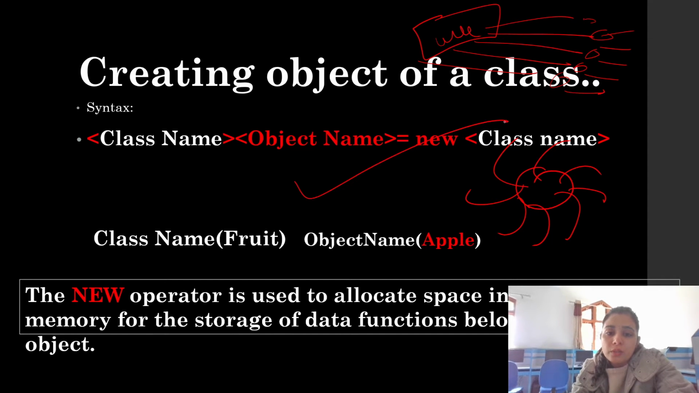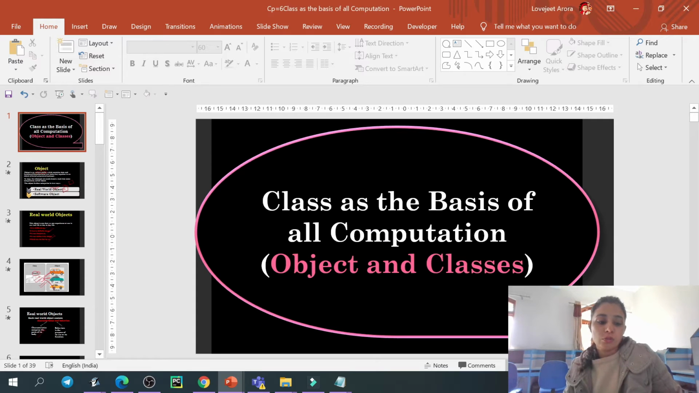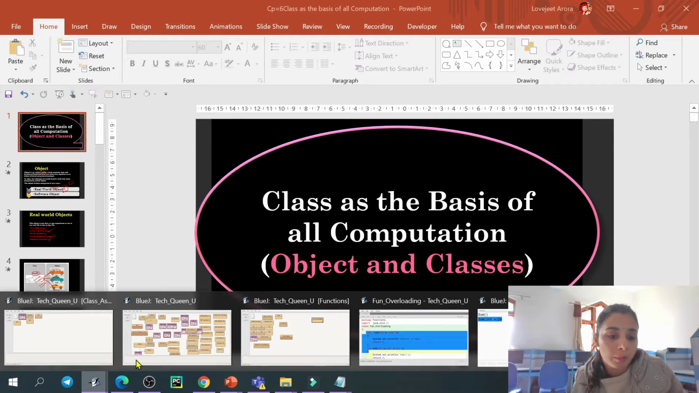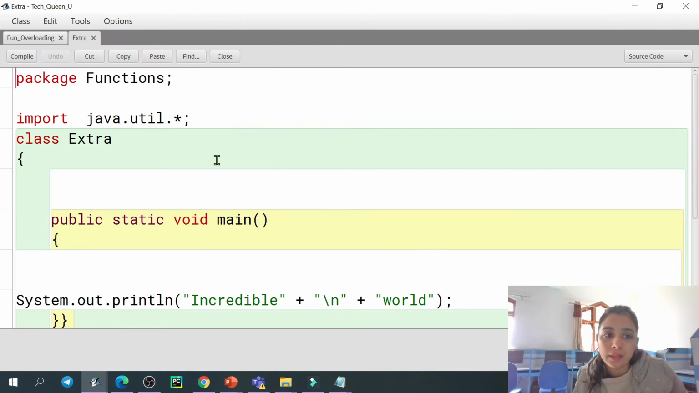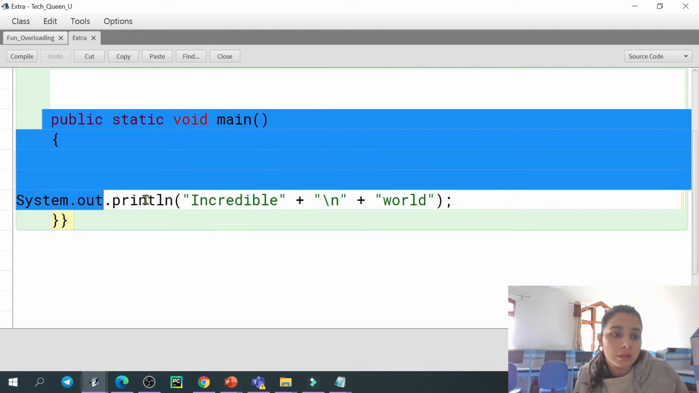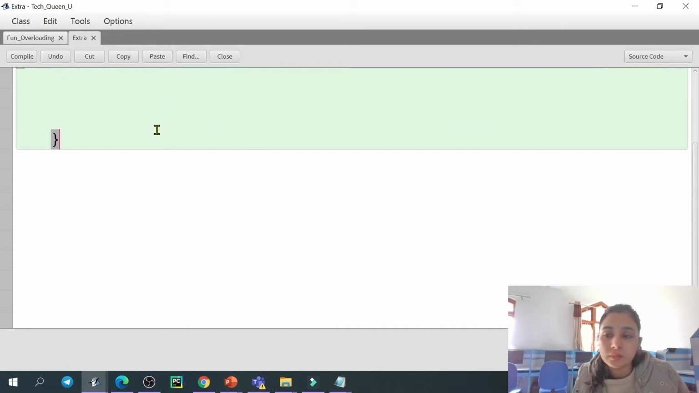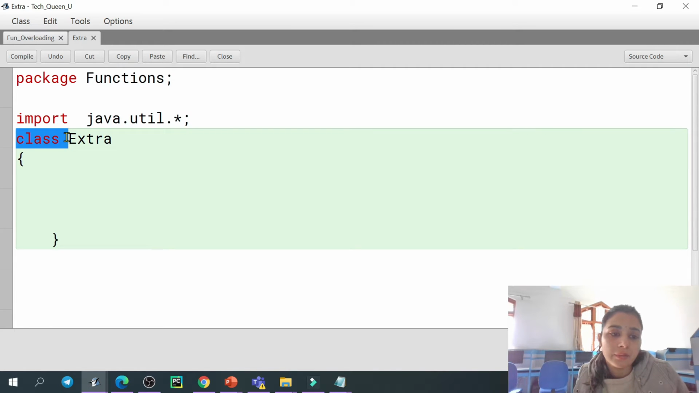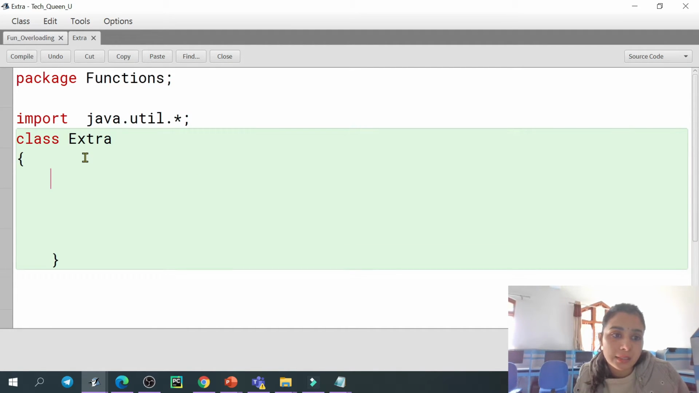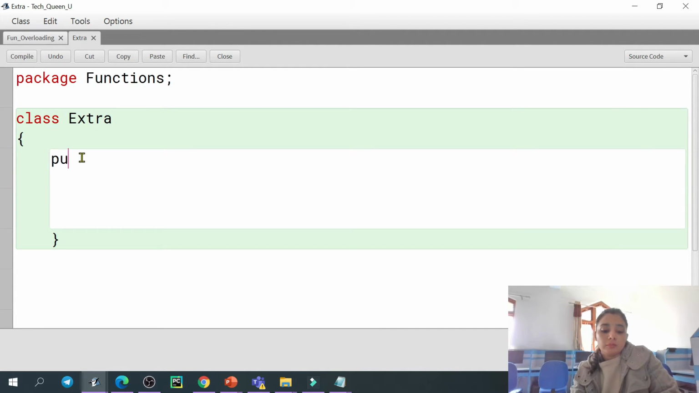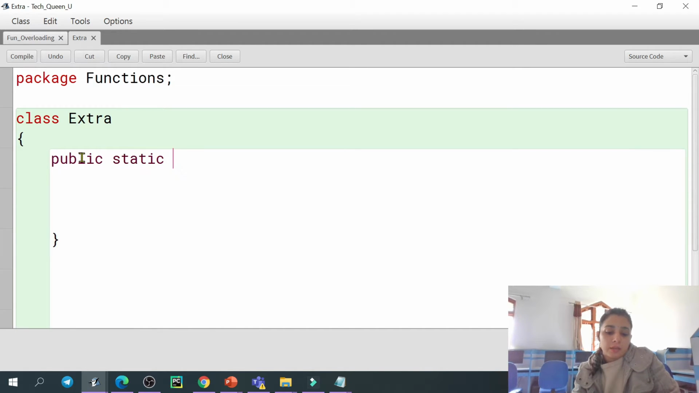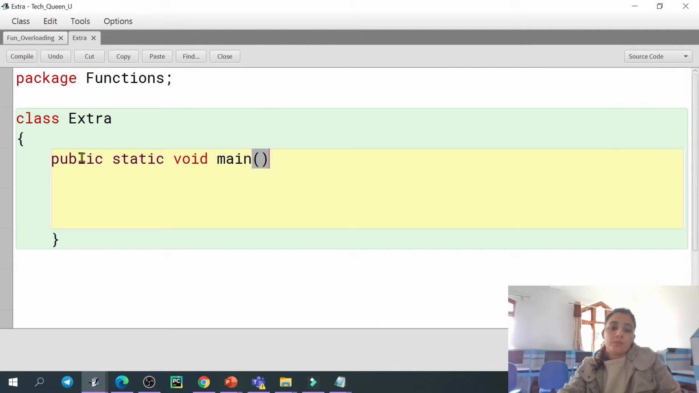How to create an object? This is the way I have given, but I am telling you manually also. Let's take an example. As you know, this is my class. I have given it any name; class is a keyword. Now I am making my public static void main. This is my main method.